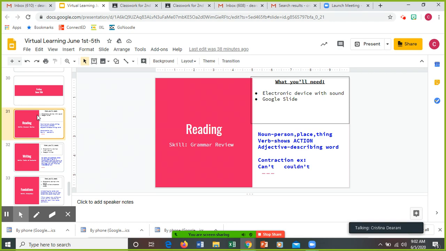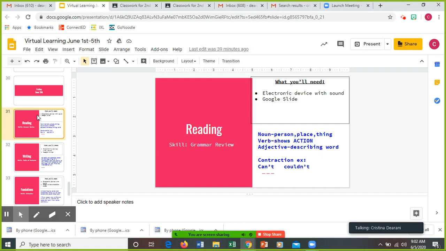So remember, a noun is a person, place, or thing. A verb is something that you can do. Remember, it shows action, right? You could hop, you could jump, you could skip. Those are all verbs. You can do them. Action verbs, they show action. An adjective is a describing word.